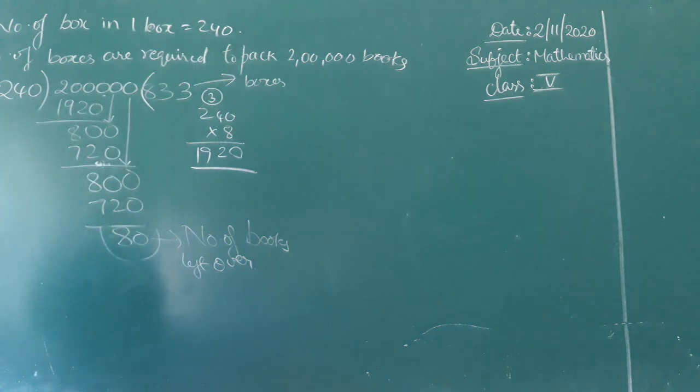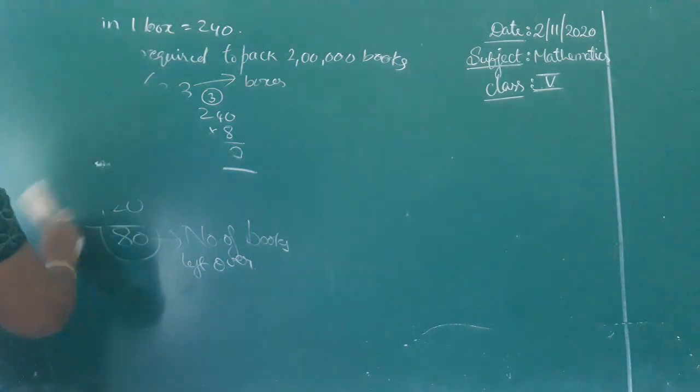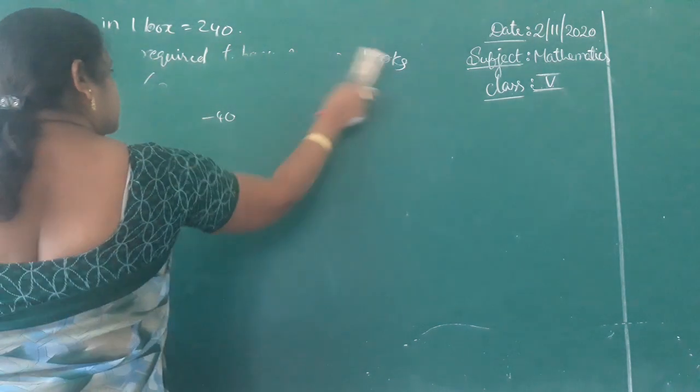See the next one. A factory produces 4550 biscuits in a day. How many biscuits were produced in 325 days?